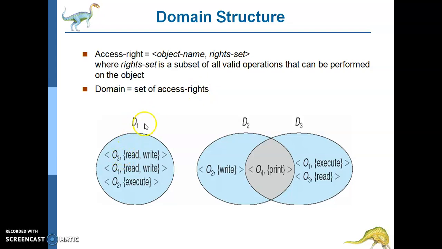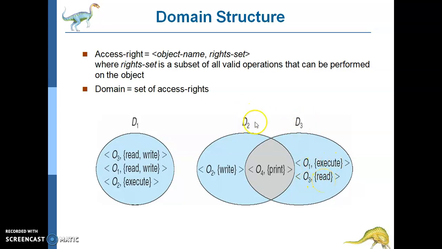Now, D1, D2, and D3, for example. D1 has three objects which it is using. O3 is used for read and write, O1 is used for read and write, and O2 is used for only execute. D2 is where O2 as an object is used for only write. D3: O1 is used for execute, and O3 is used for read.